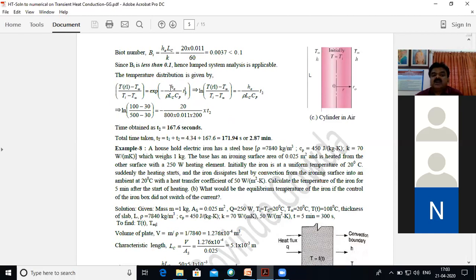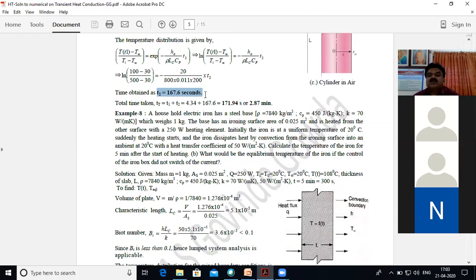Remember this. Look here. This is very important. h of air is to be written here precisely, and when you do that, you will get t2 equal to 167.7 seconds. So what is the total time taken for the cylinder to go from 800 degrees centigrade to 100 degrees centigrade? That will be equal to t1 plus t2. It comes out to be 171.94 seconds, or 2.87 minutes.